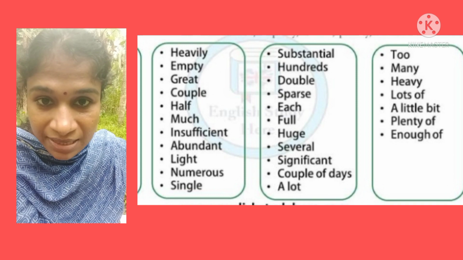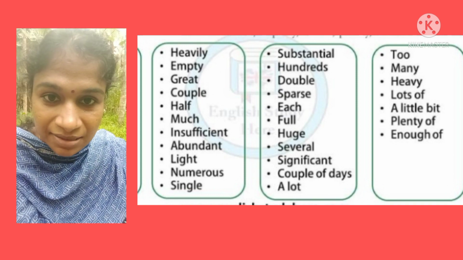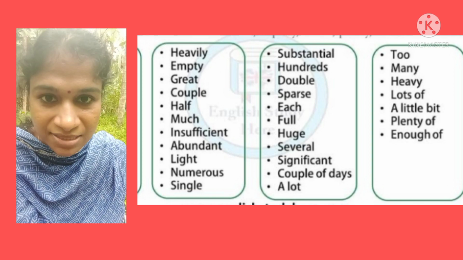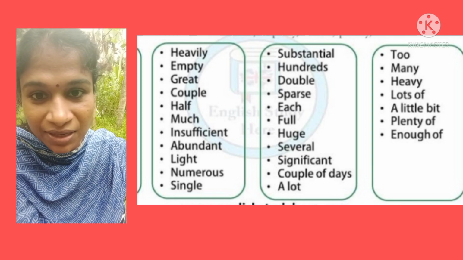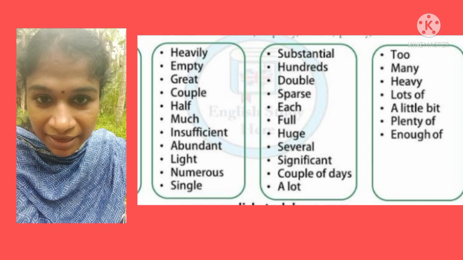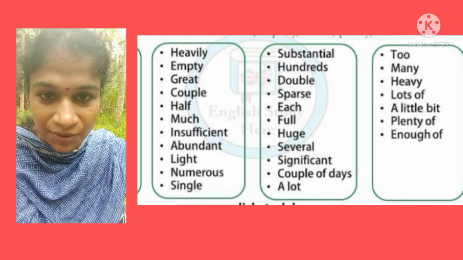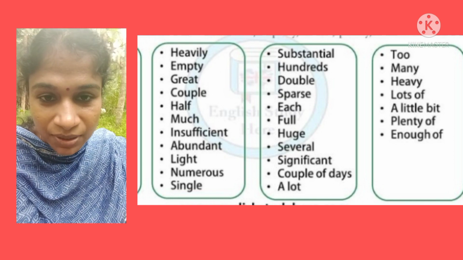We can't use exact numbers in adjectives of quantity. Such exact numbers we can use in numeral adjectives. So it indicates the quantity of a noun, and we should not use this to indicate the exact number of a noun.